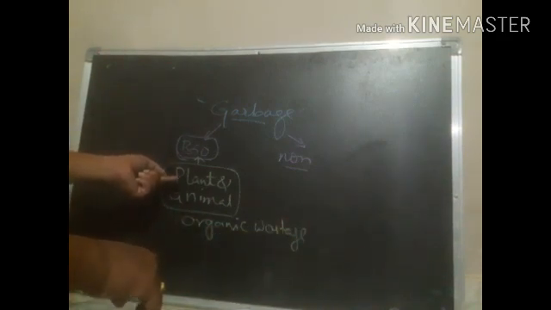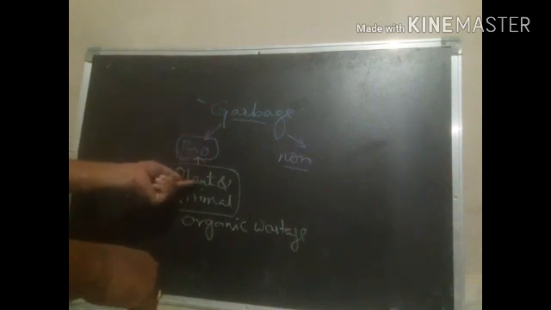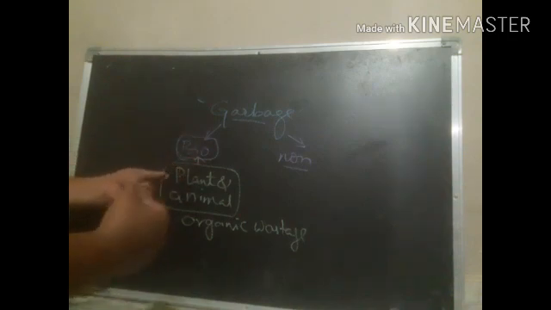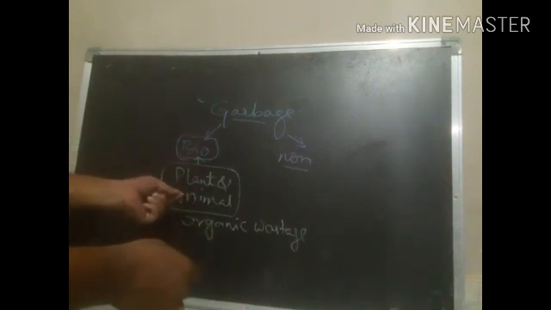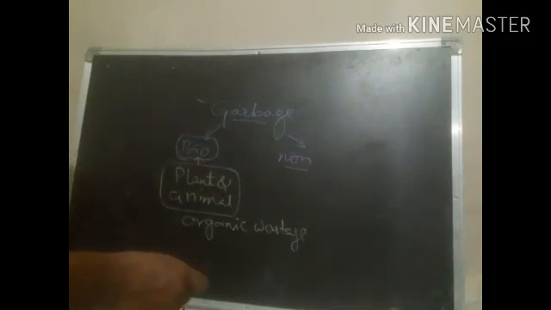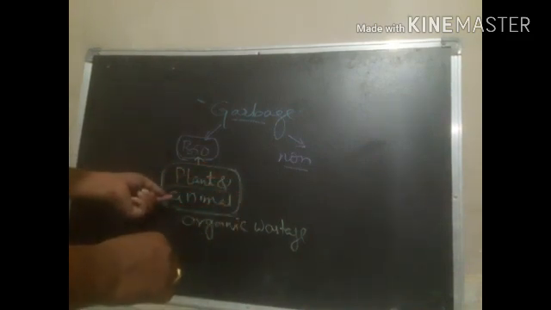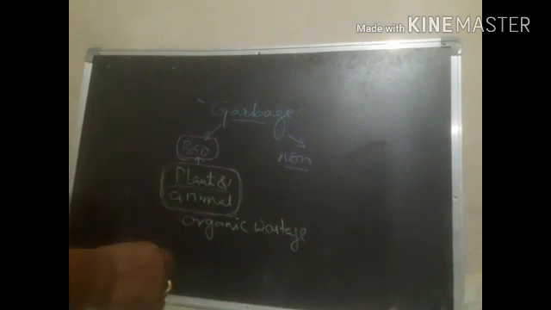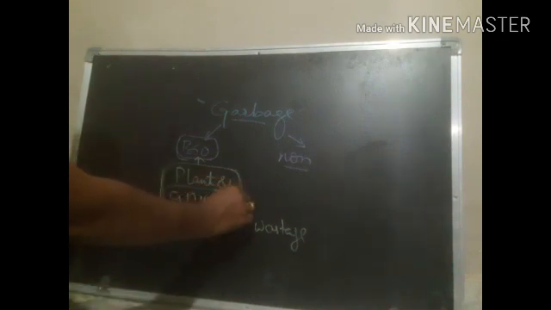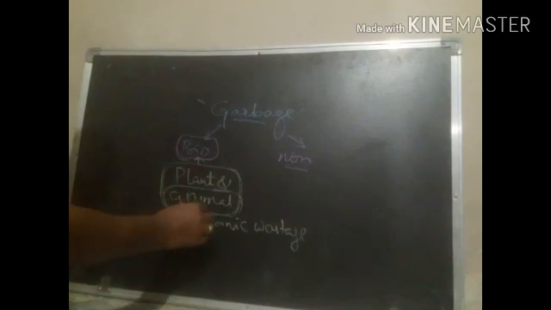Mainly the plant fruits, leaves, branches, twigs, as well as household leftover food, all these are biodegradable plant products. The animal products are nothing but the dead bodies of animals as well as animal excreta. Animal excreta means cow dung, cow urine, and their dead bodies, which are used as organic waste, right?